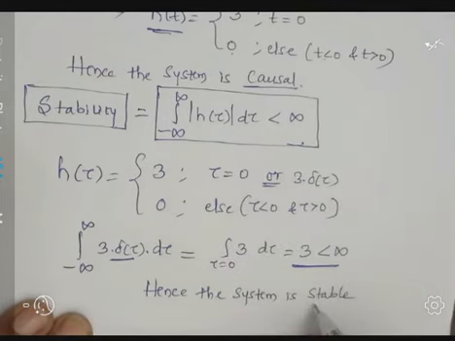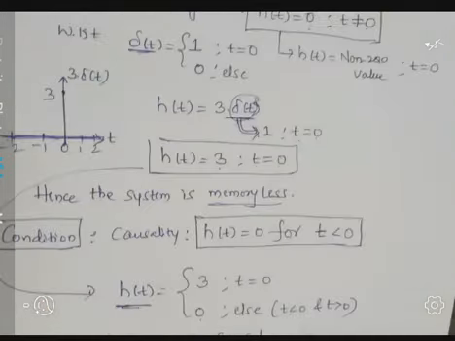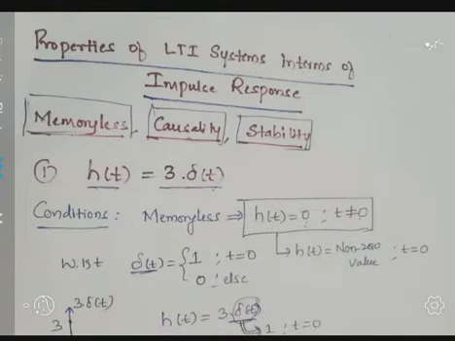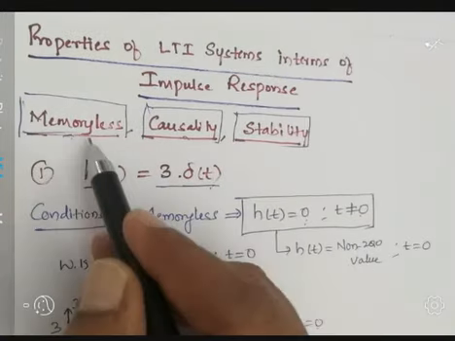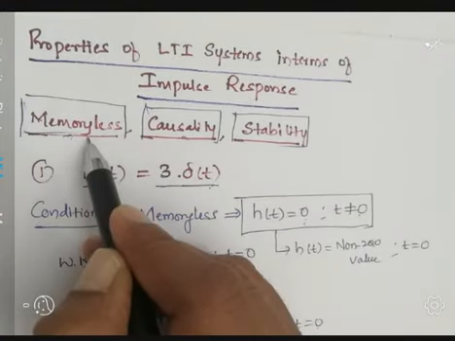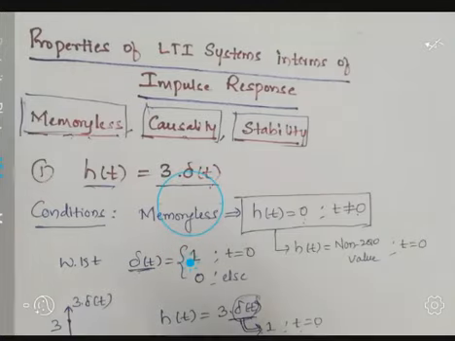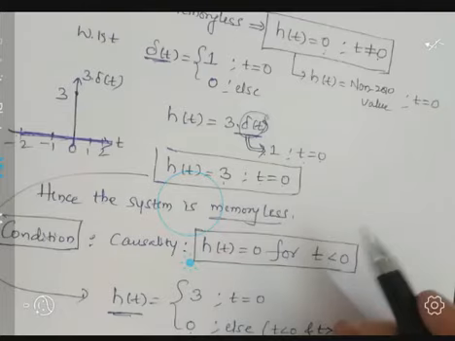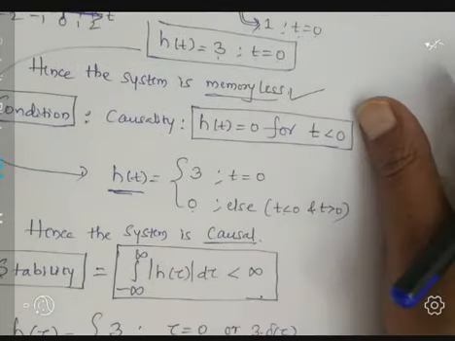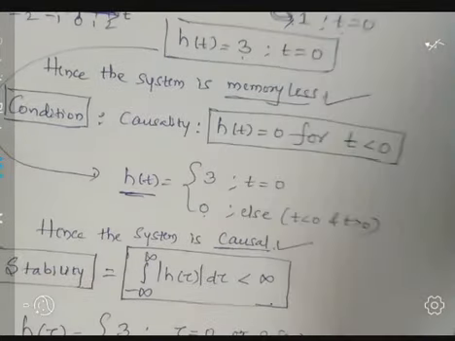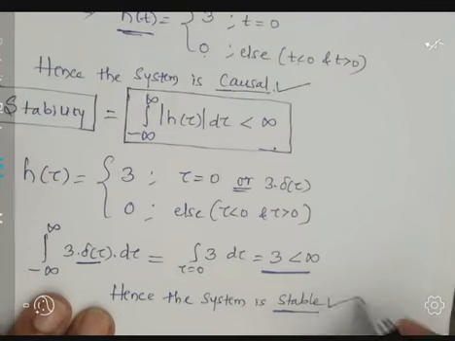So we checked the three cases for the given example. Now we are discussing the properties of LTI systems in terms of impulse response. For this example, we checked the three conditions: memoryless, causality, and stability. The first is memoryless, the second is that the system is causal, and the third, we checked the system is stable.